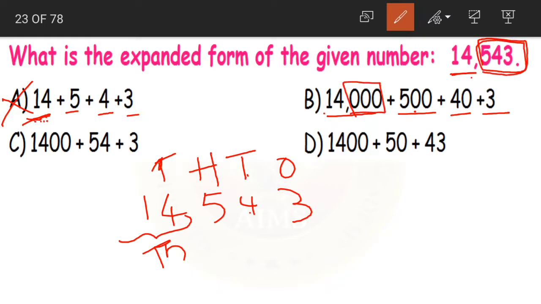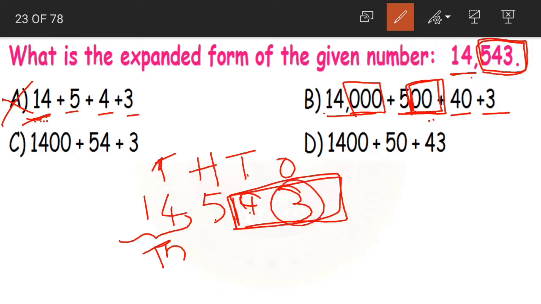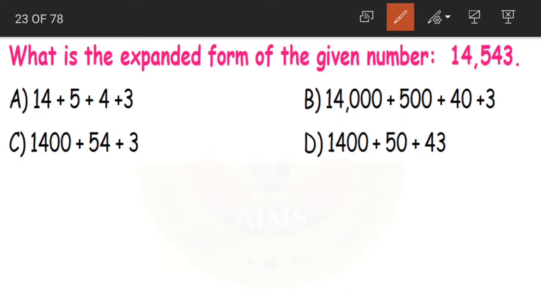So here also after 14 we are having 3 zeros and then after 5 we are having 2 zeros. So after 5 we are having 2 digits. So here also we have 2 zeros. Then after 4 we have 1 digit. So 1 0. Then lastly 3. Yes, this is the same as the given number. So option D will be our correct answer.